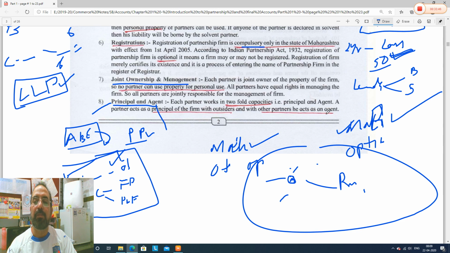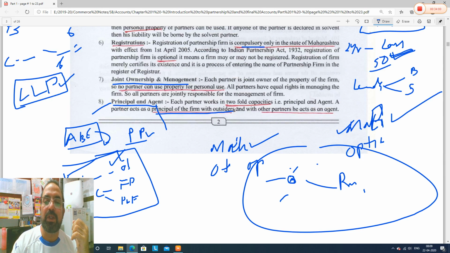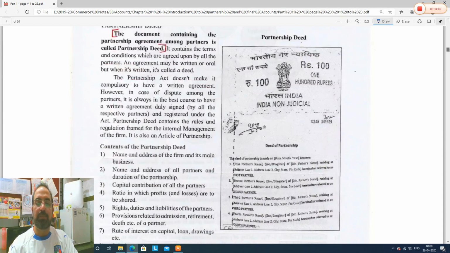With other partners, he acts as an agent. Please remember this point. Each partner works in twofold capacity, principal and agent. Principal of the firm with outsiders, and I have highlighted here, with other partners he acts as an agent.